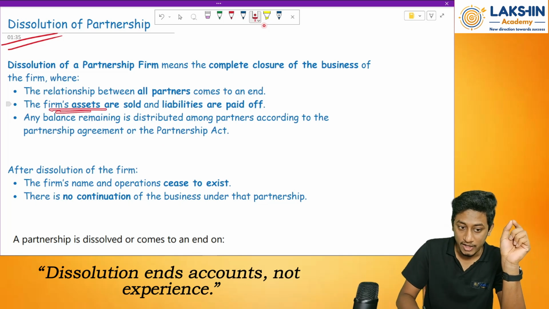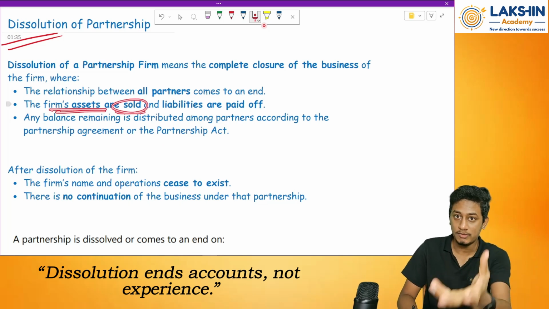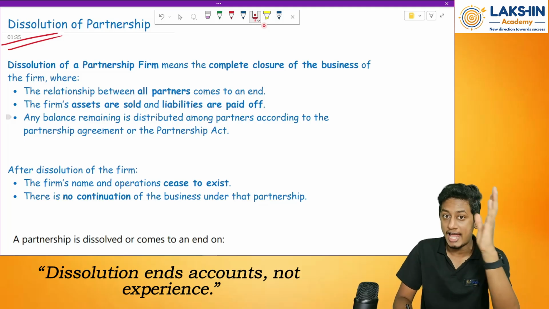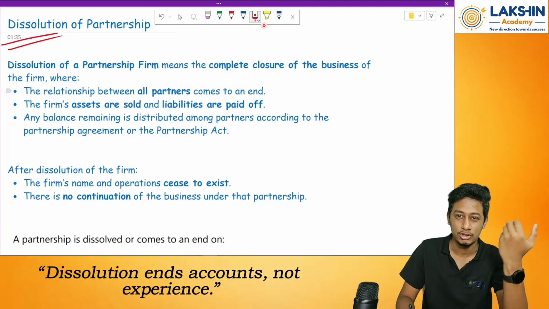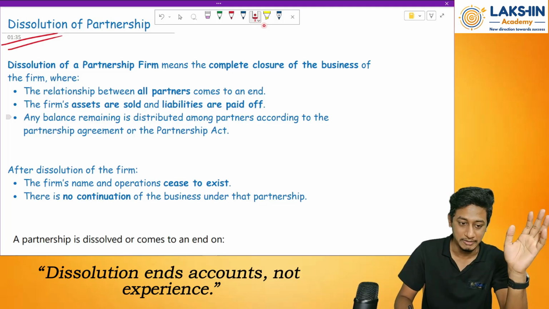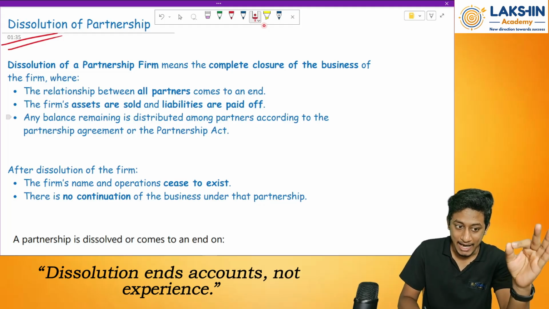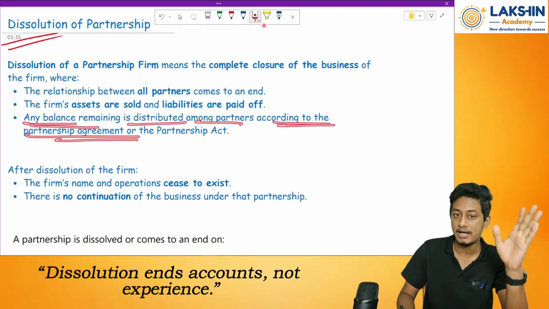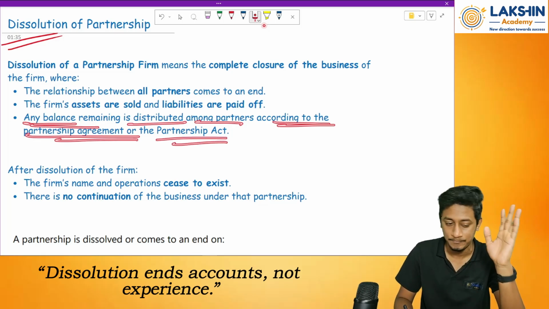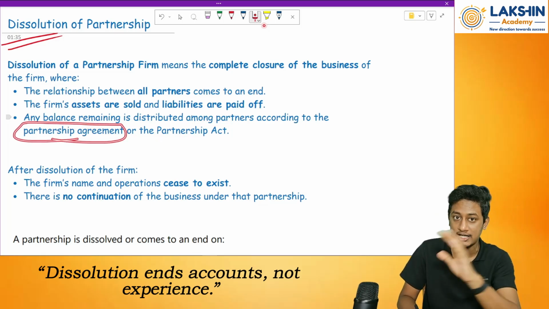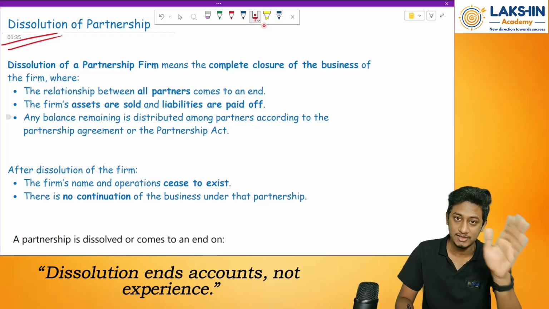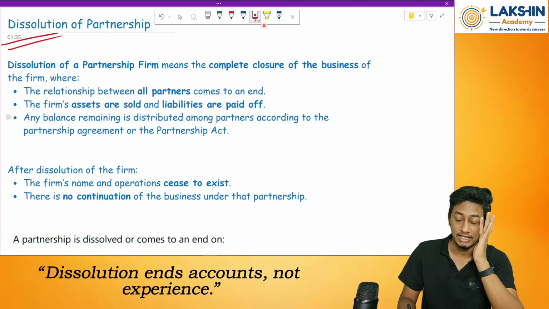Then whatever the firm's assets are there, it will be sold off. Whatever money we receive from the sale of assets, we'll use it towards what? Payment of liabilities. Whatever the bank loan, partners loan, or any outsider loan, whatever it might be. Then, if any balance remains at the end, it will be distributed among the partners as what? As per their partnership agreement or as per the partnership act. See, if the partnership agreement does not talk anything about the distribution, then we will take it as per the partnership act. So there are some rules in the partnership act which we will discuss further.